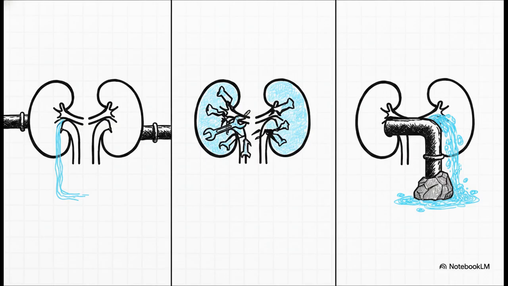First, you have prerenal causes. This is a problem with the water supply before it even reaches the house, meaning decreased blood perfusion to the kidney, usually from things like dehydration, shock, or burns. Next, intrinsic causes. This is damage to the plumbing inside the house, direct damage to the kidney tissue itself, like we literally just saw with HUS, or maybe from nephrotoxic drugs. And finally, postrenal causes. This is a clogged drain after the house, an obstruction like a kidney stone or a tumor that's blocking the urine from leaving.